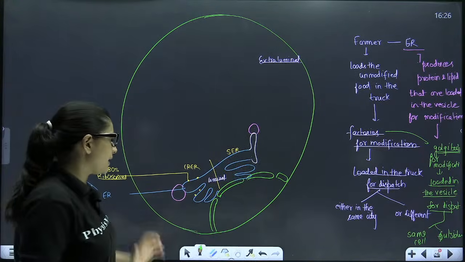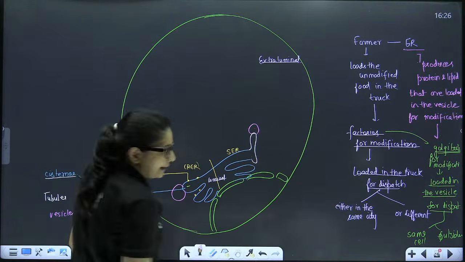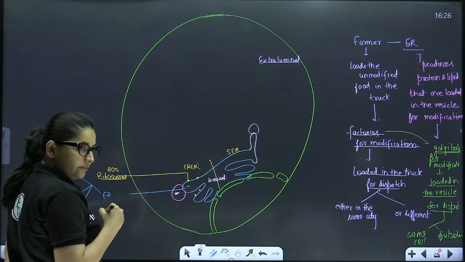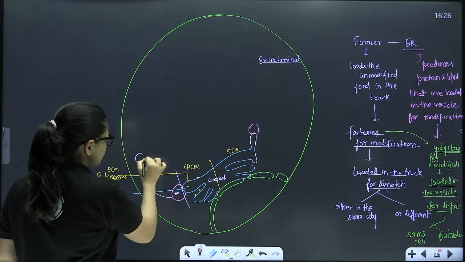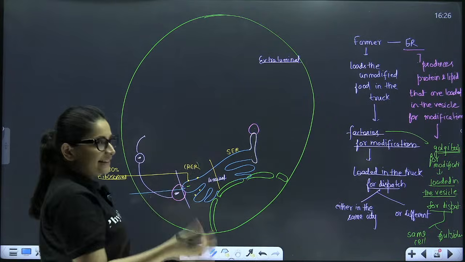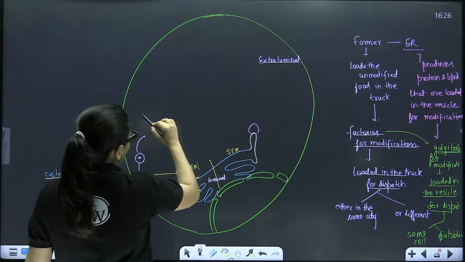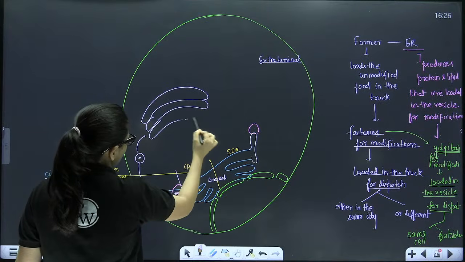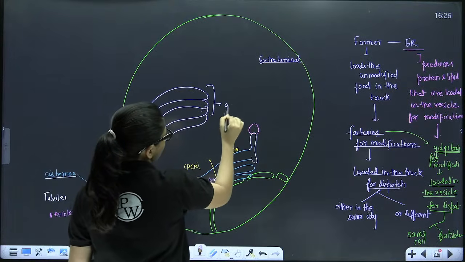So this is how the whole algorithm is. Let's try to understand over here. RER has synthesized a protein which is not ready to be utilized. So this will be packed in the vesicle. That means it will be loaded in the truck. This truck will move out from here and come into the cytoplasm. Now it is going to the factory. And what is the factory? The factory is the concentrically arranged Golgi bodies.